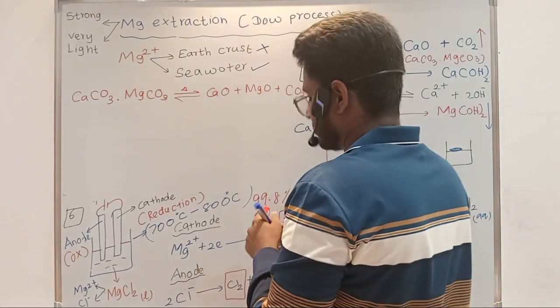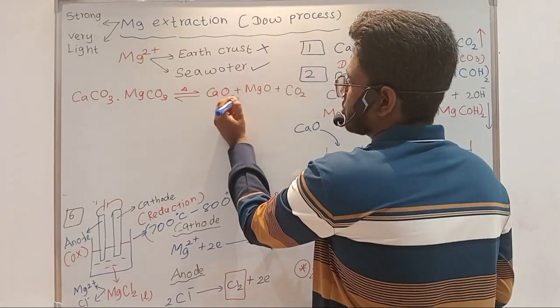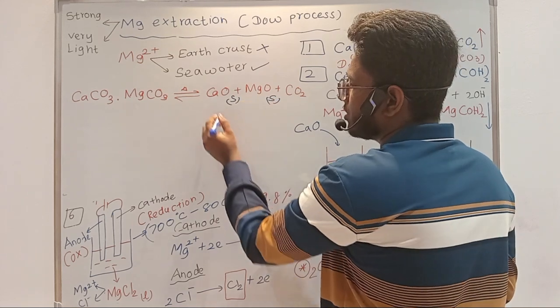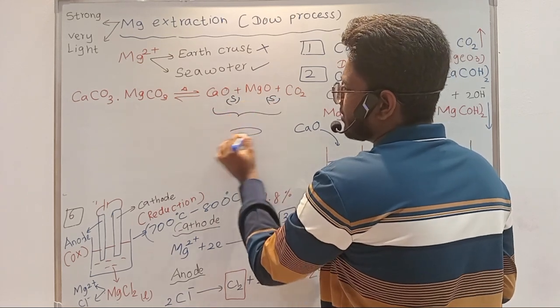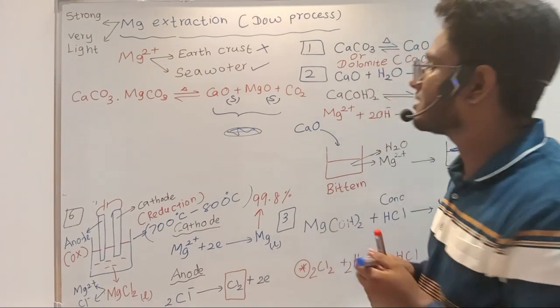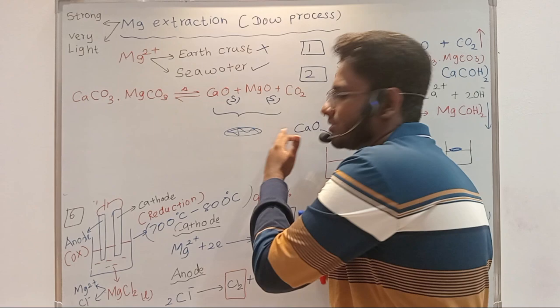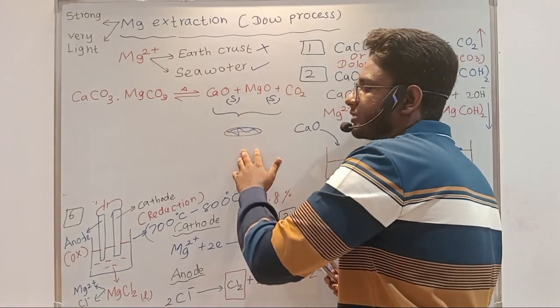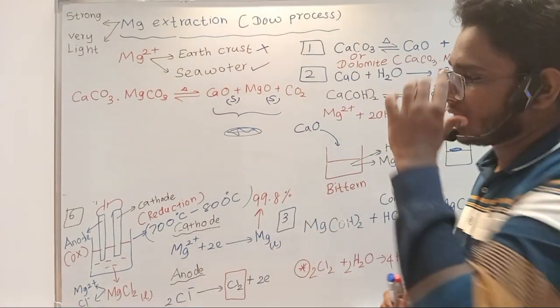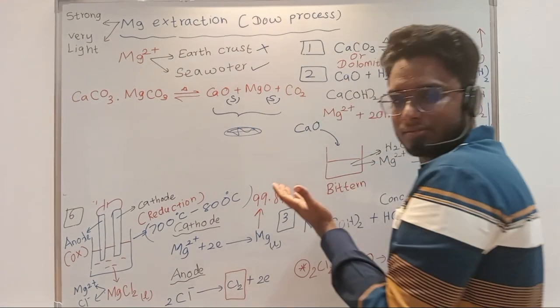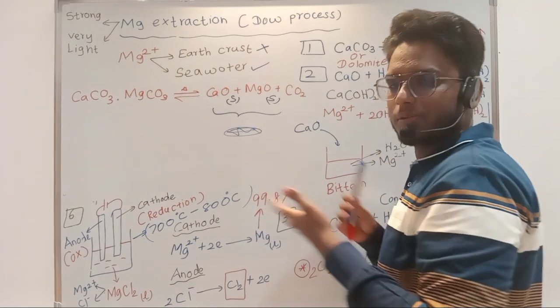These two, calcium oxide and magnesium oxide, are solids. At the end of the reaction you'll be having a white powder like this. You can't separate calcium oxide and magnesium oxide by seeing it, so you'll have one solid, a mixture of both.